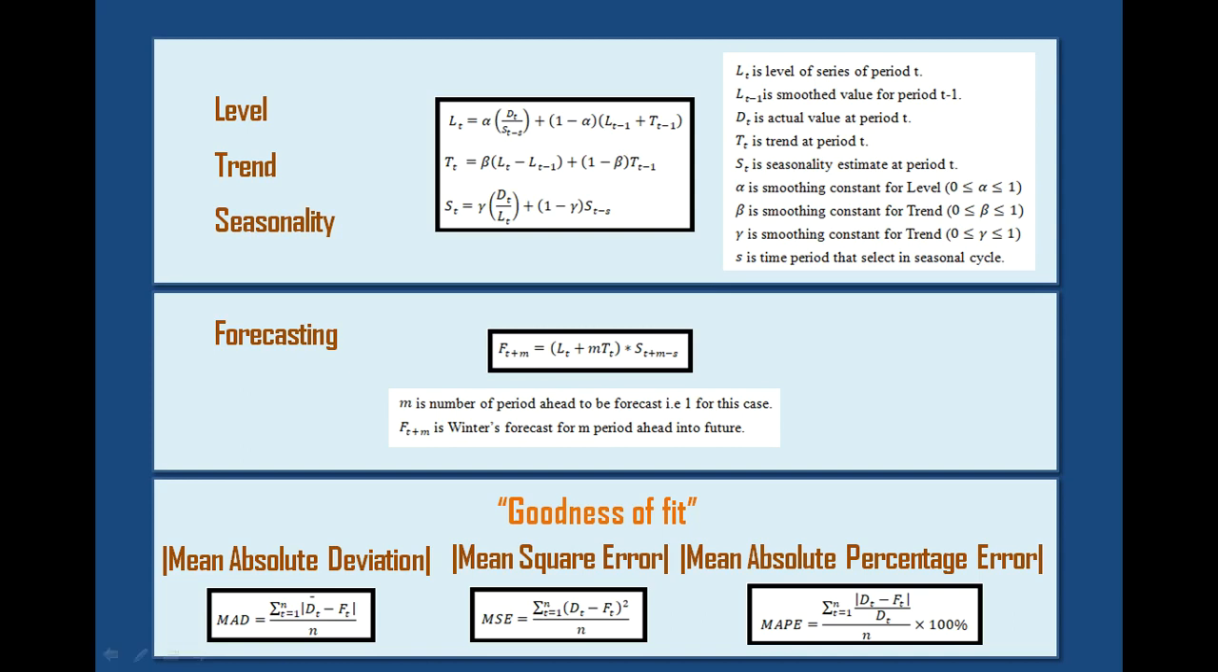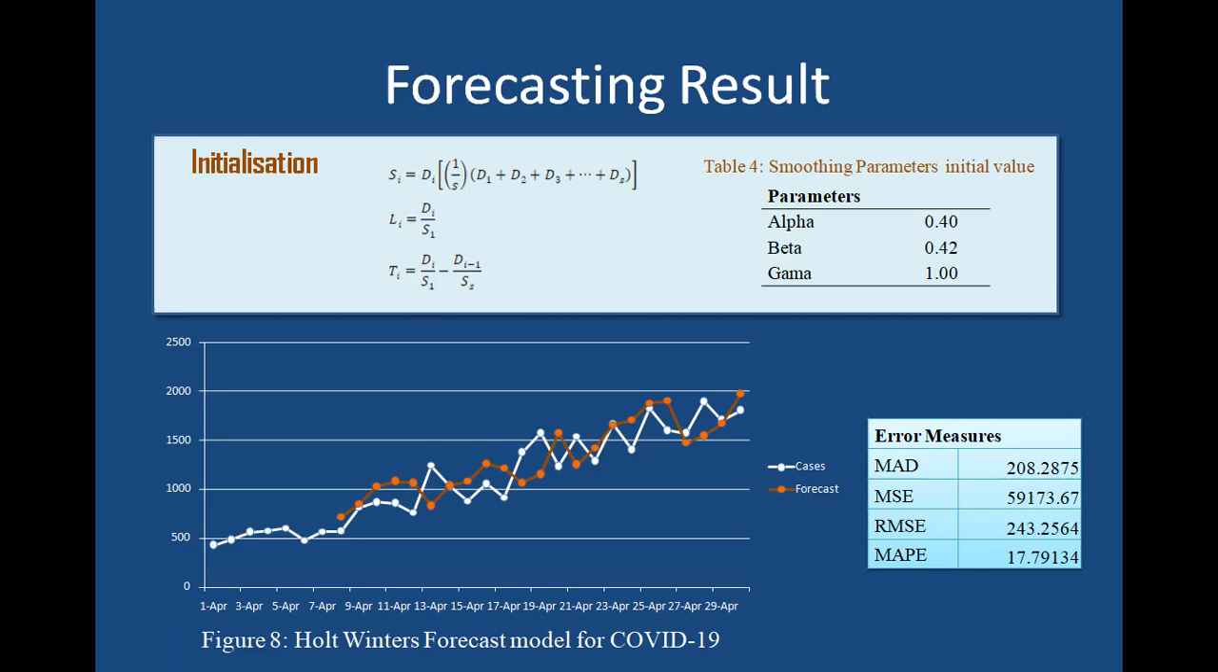After getting the results of these three, level, trend and seasonality, you can forecast the result by this formula. Here m is nothing but the number of periods to be forecast, that is 1 in this case. And finally, we check the accuracy of the forecasting by using three error measurements: the mean absolute deviation, mean square error, and mean absolute percentage error. So here we have the forecasting result. First we need to initialize; the initial values of seasonality, level and trend will be generated by this formula.